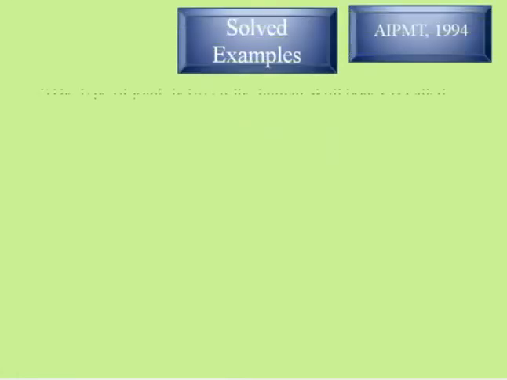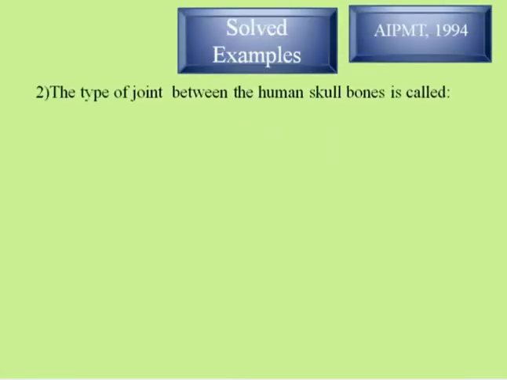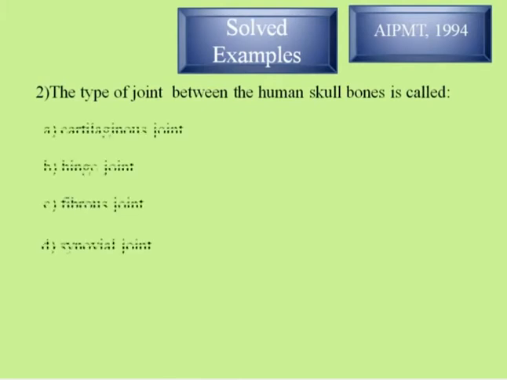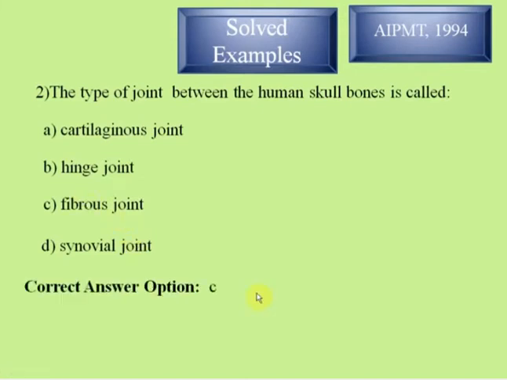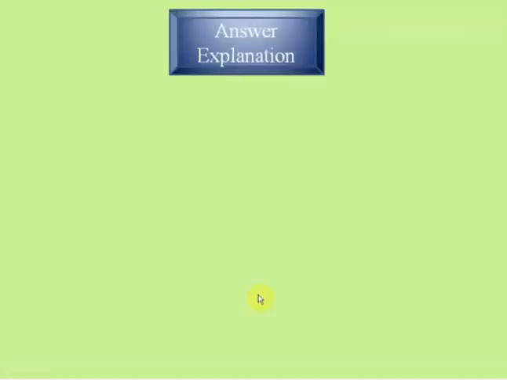Next question from AIPMT 1994, and the question is: the type of joint between the human skull bones is called cartilaginous joint, hinge joint, fibrous joint or synovial joint. So what is the right answer? Hurry up, you won't get enough time to solve the question. The right answer is fibrous joint.